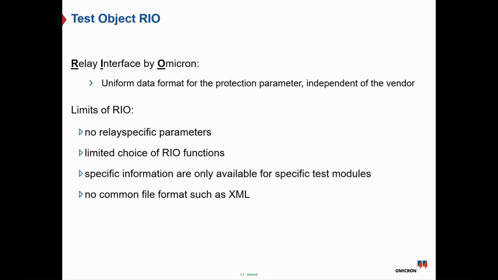And here is the test object, which is a RIO, relay interface by Omicron, which is a uniform data format for the protection parameter, and it's independent of the vendor. So this RIO is characteristic information, graph based or characteristic based. So there are no relay specific parameters, and this has some limitation of the RIO function, and there is no common file format such as XML or XRIO, which we will see in the next slides.